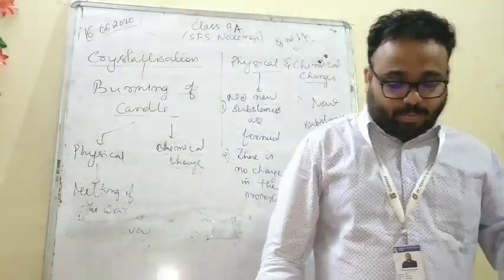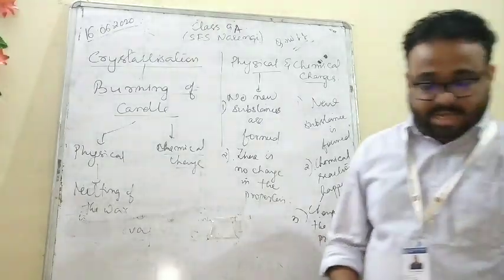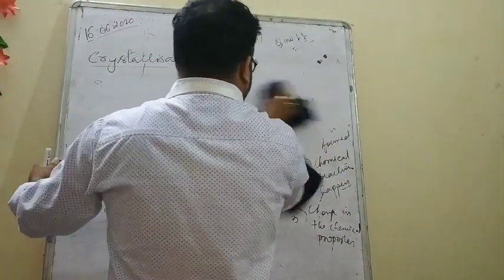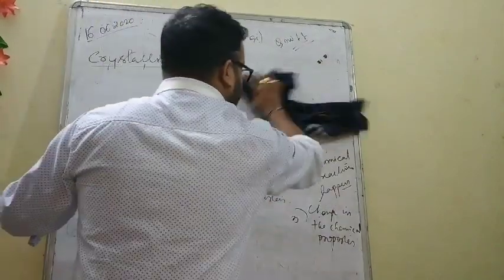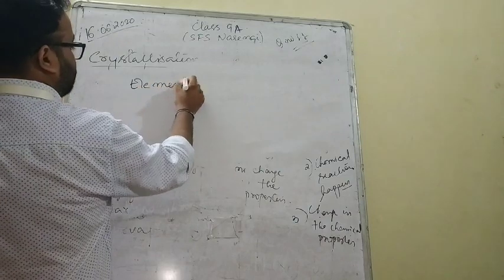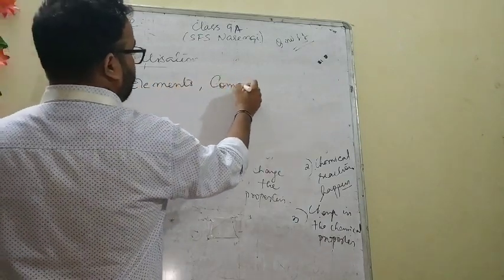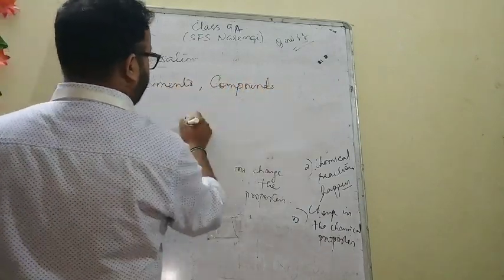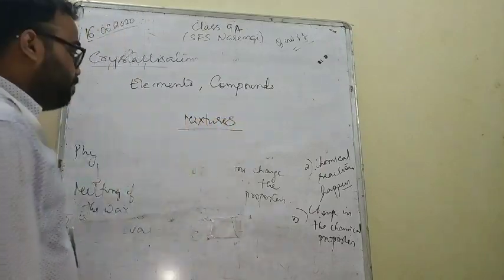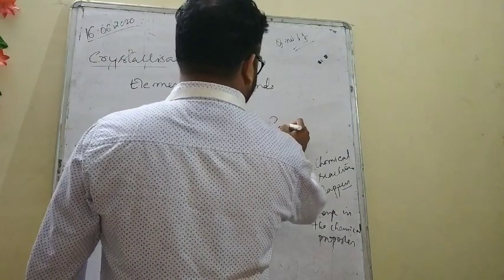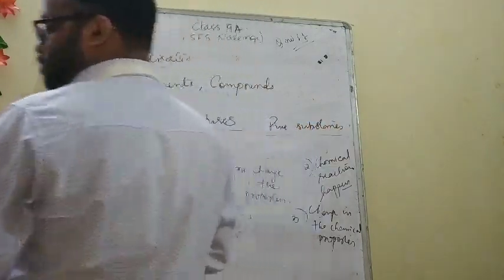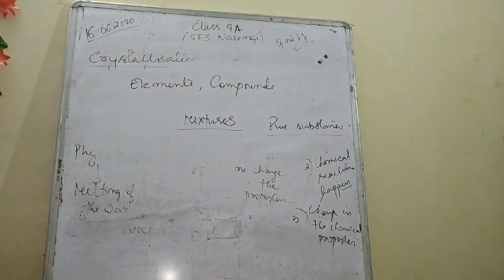So we come to the last part, and the last part of the chapter is regarding elements, compounds and mixtures and pure substances. This fourth thing will come: elements, compounds, mixtures and pure substances.